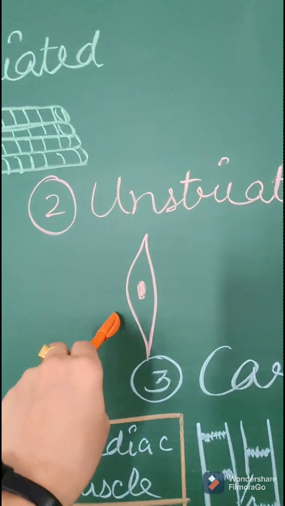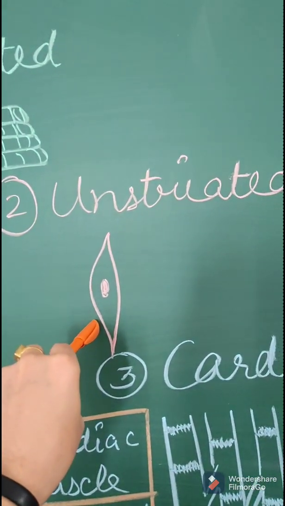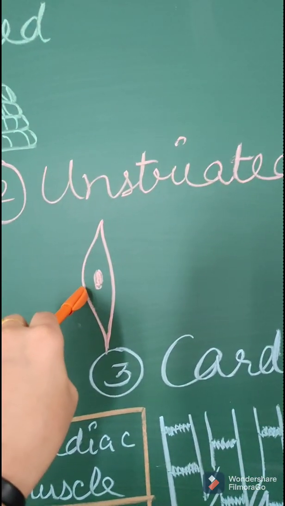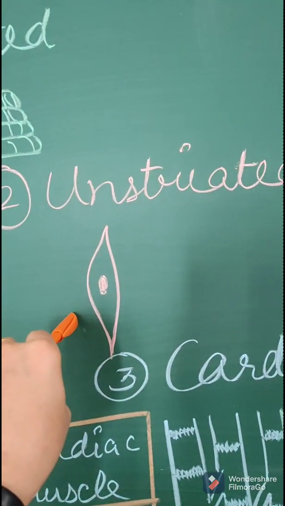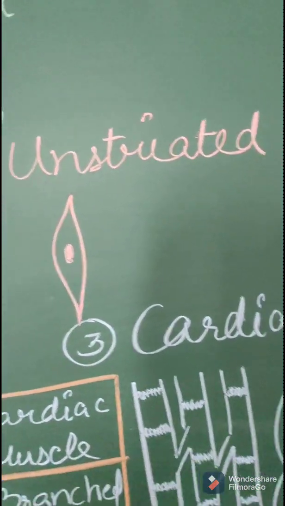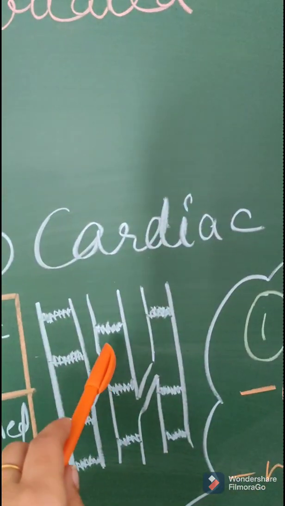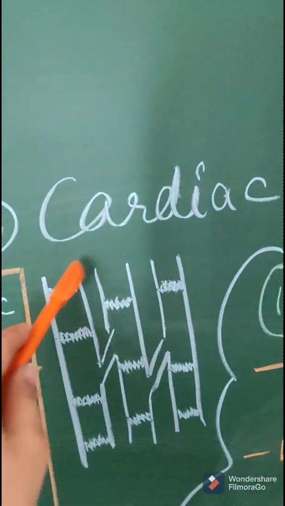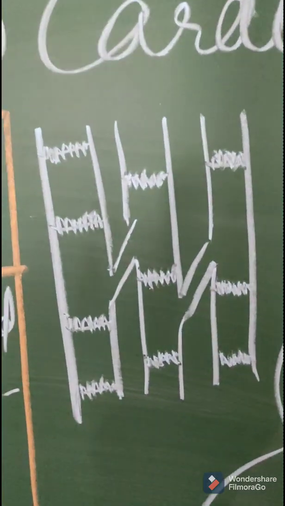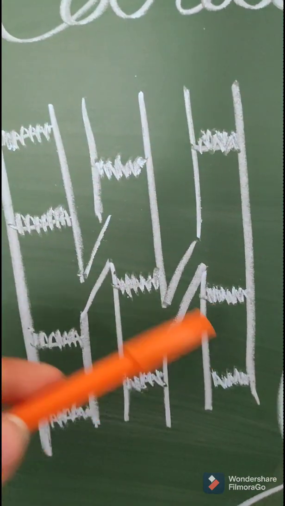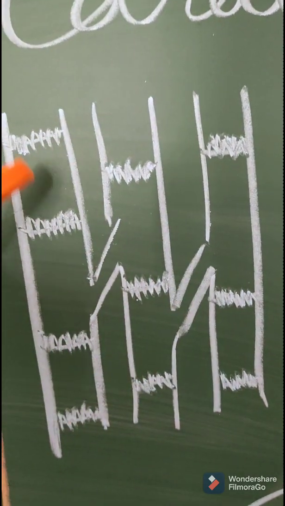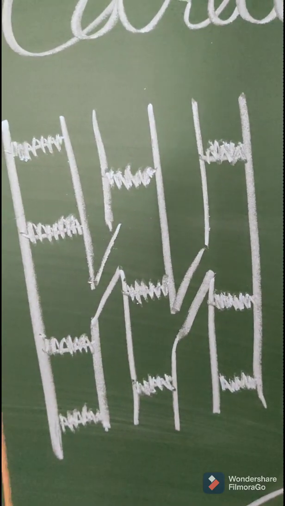You can see here a spindle shaped cell. Spindle means wide from the center and narrow at the tips. Such cells are present in unstriated. Then we have cardiac. This is the structure of cardiac muscle. You can see it is branched. It is joined here and it has bands on it.